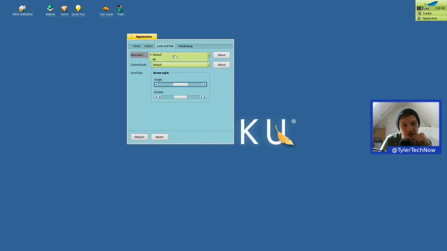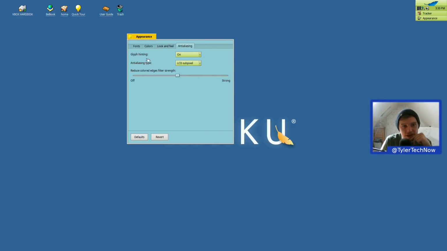So look and feel. Decorator. We have default or B. So what's B do? Okay, so that seems to just change the border effect to make it a bit slimmer. Let's leave it on that. We have nothing else for control. Scroll bar, we'll leave it like that.